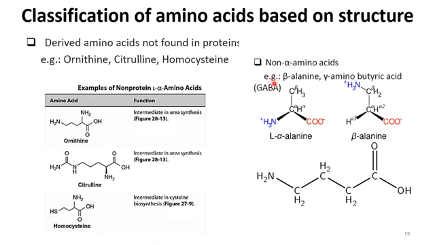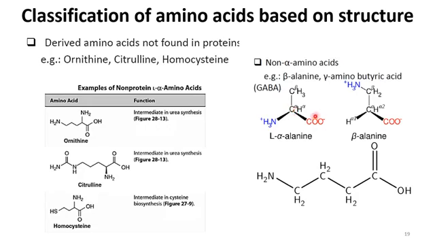And the next category is non-alpha amino acids. Normally, if there is a central carbon atom attached to NH3 positive and COO negative, we call it an alpha amino acid, because here we have an alkyl group. So we call it L-alpha alanine. L depends upon the stereochemistry. And when we talk about beta alanine, it means that this NH2 group is not present on the alpha carbon. How do we designate the alpha position?